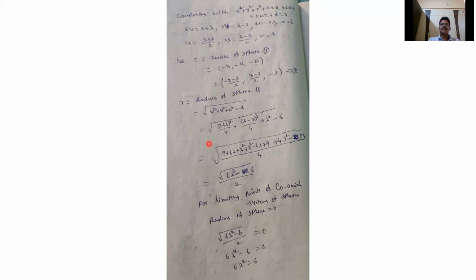So u² is (3 + λ)²/4, and v² is (λ − 3)²/4, plus λ² − 6.